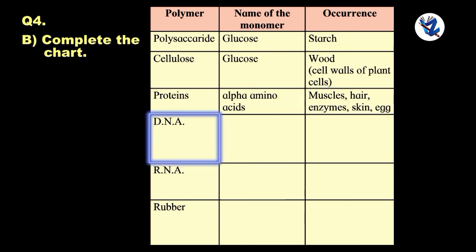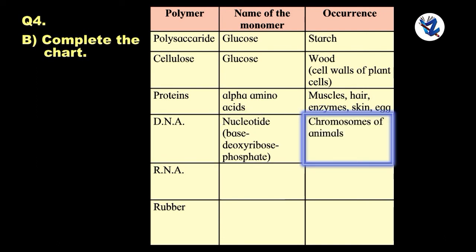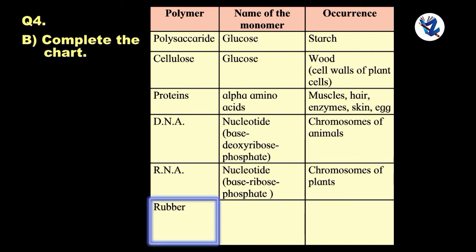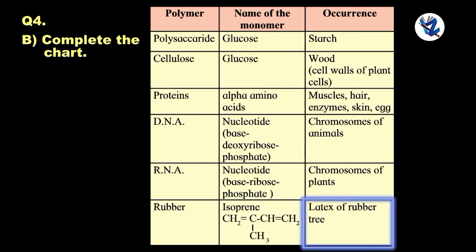Polymer DNA, monomer nucleotide, occurrence chromosomes of animals. RNA, name of monomer nucleotide, occurrence chromosomes of plants. Rubber, monomer isoprene, occurrence latex of rubber tree.